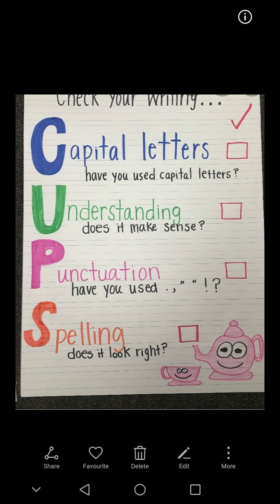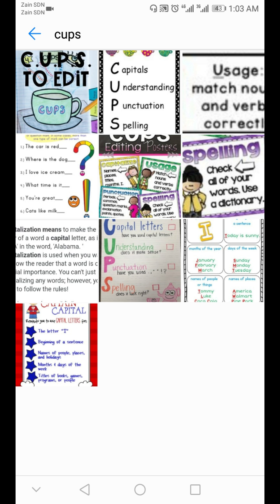Have you used full stop, comma, speech marks, or quotation marks? Okay, we will know it. But now we have an exclamation mark, then question mark. Okay, the last thing is here, the spelling. Does it look right? We have to check also our spelling.